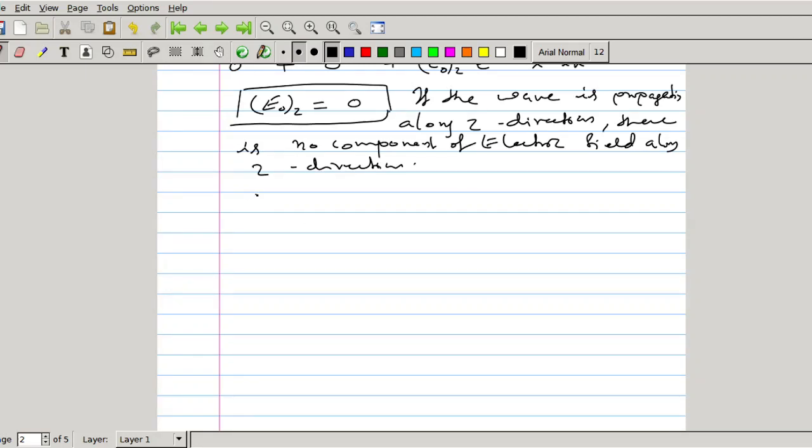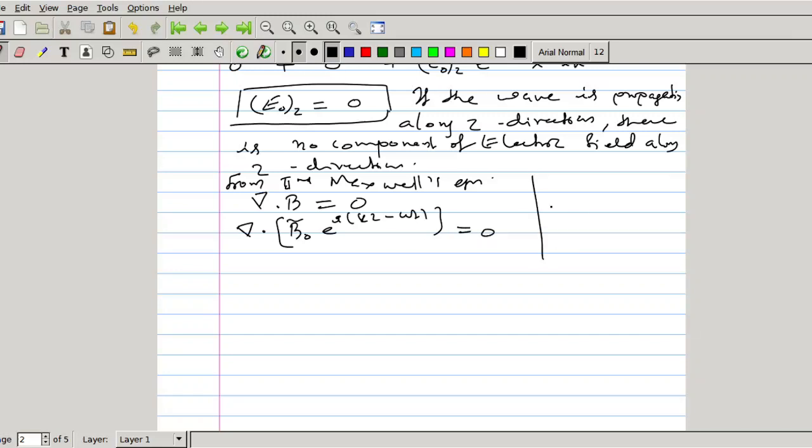In a similar way, take the second Maxwell equation. From Maxwell's second equation, we can write del dot B is equal to 0, or del dot B0 e raised to i(kz minus omega t) is equal to 0. In a similar way, we can write B0, the complex amplitude, as B0x x cap plus B0y y cap plus B0z z cap.